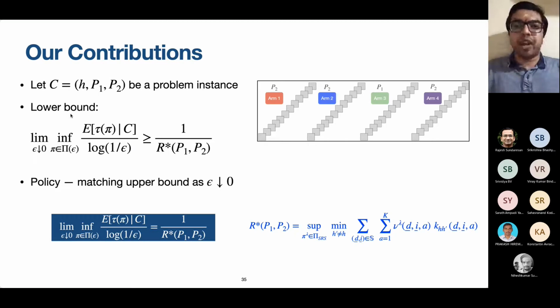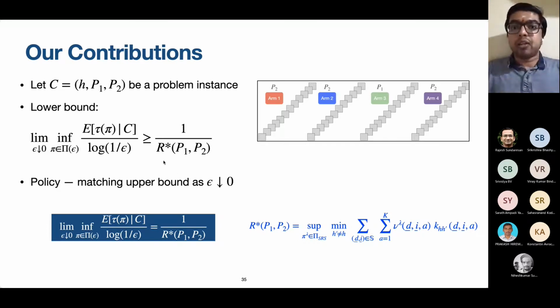Okay, very quickly, our contributions are very, very similar to the contributions in the rested setting. We characterize the growth rate. We show that the growth rate is indeed logarithmic of the inverse of the error probability. The constant, however, is now different. The constant captures two things. Number one, we are in the restless arm setting. Number two, TPMs are known. It captures both of them.